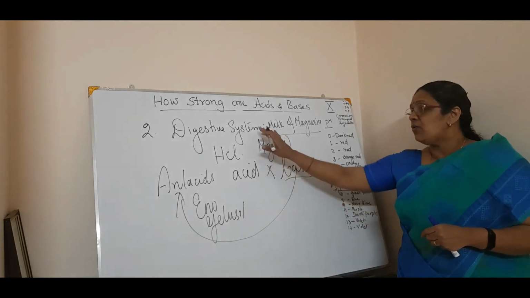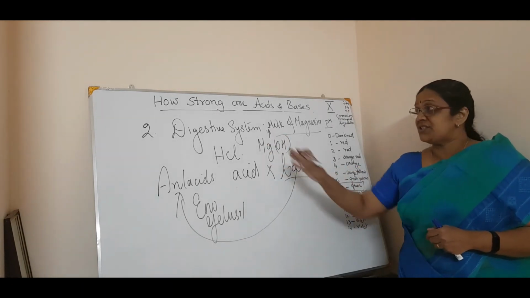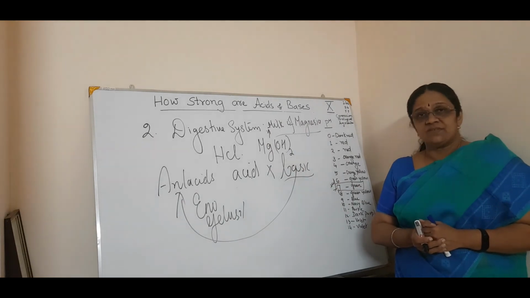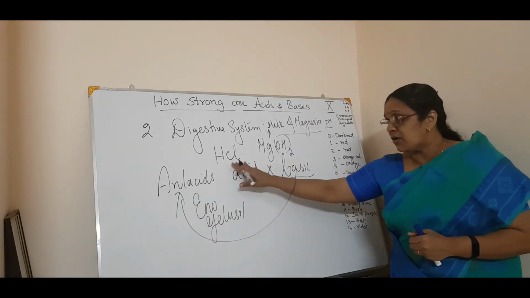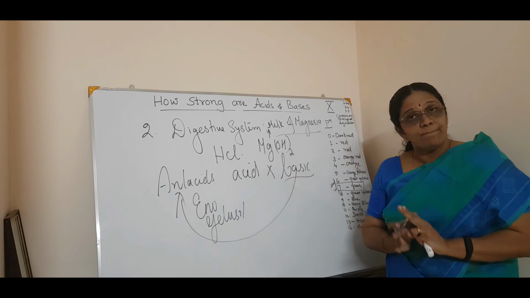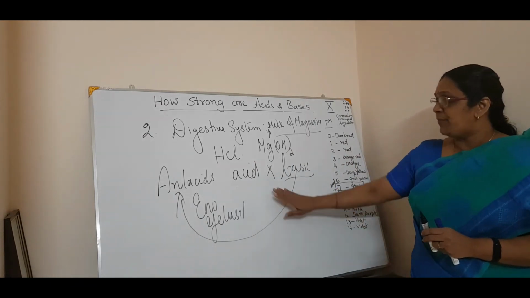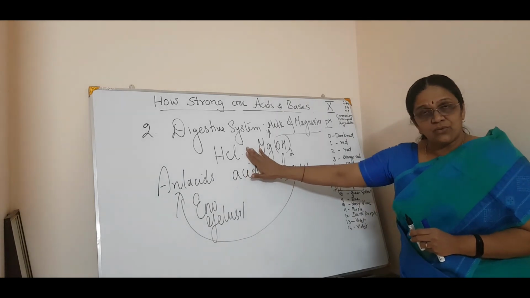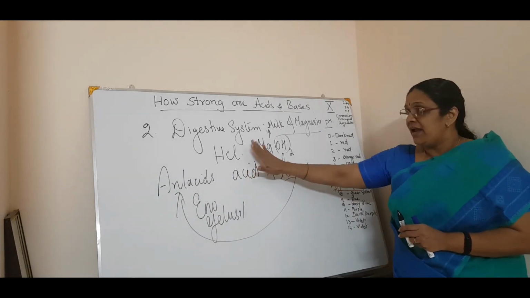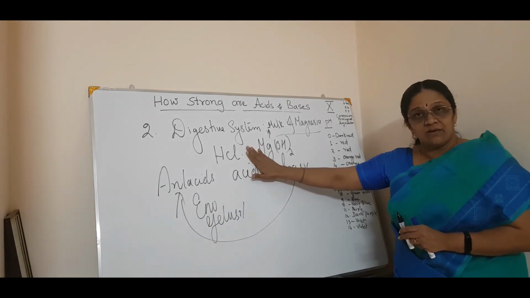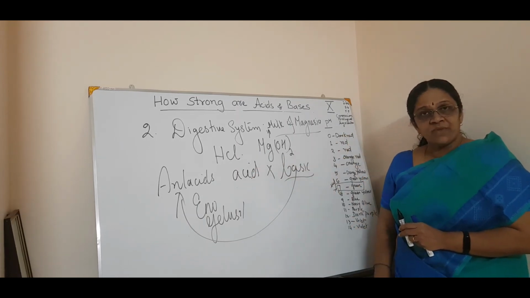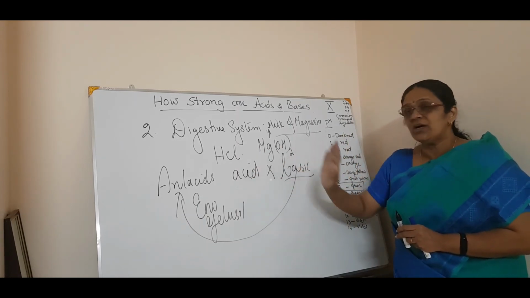So this is how the hydrogen concentration is reduced in the digestive system. Hydrogen concentration is related to pH. Here the value point is that hydrochloric acid is secreted in the stomach in the correct quantity and doesn't cause any harm to the stomach.